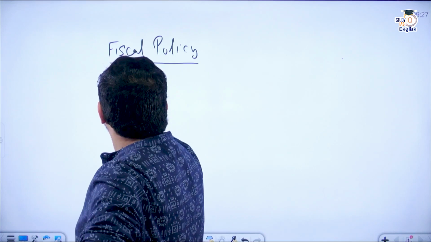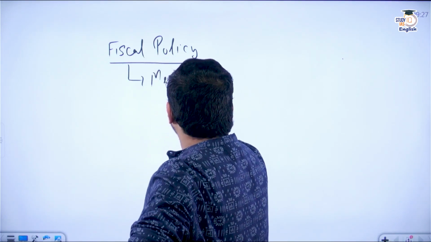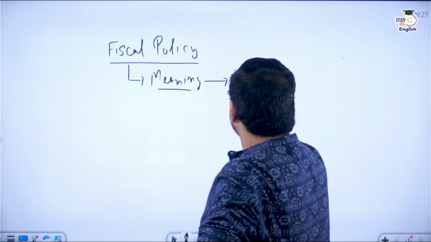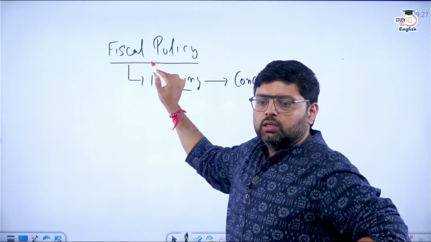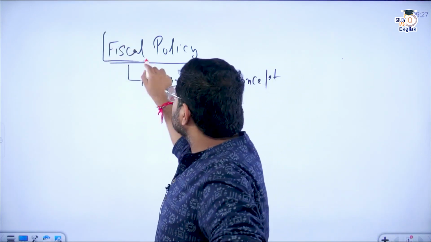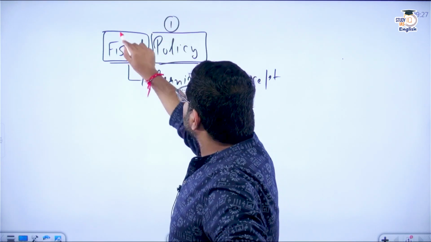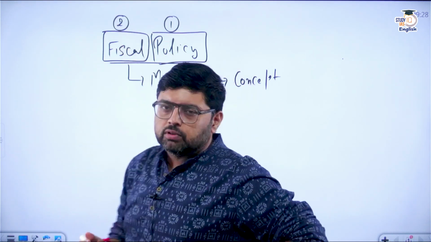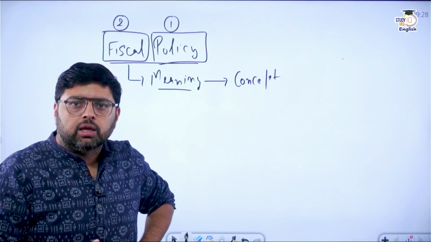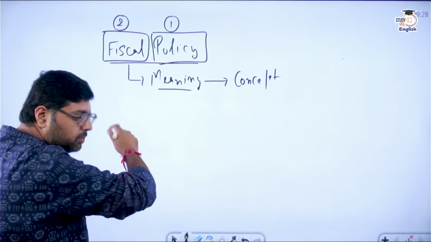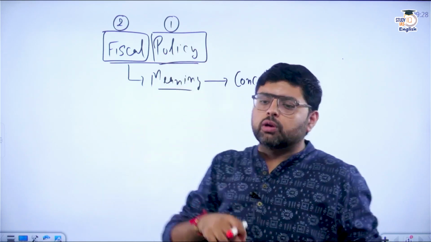fiscal policy. So meaning part is important because that will develop your base, or you can say concept clarity. Now, when we talk about fiscal policy, there are two words. One is fiscal, another is policy. So I would like to start with policy and then fiscal. Now, the word policy in general means a strategy for something. Okay. So we are looking for strategy of what? That is more important.